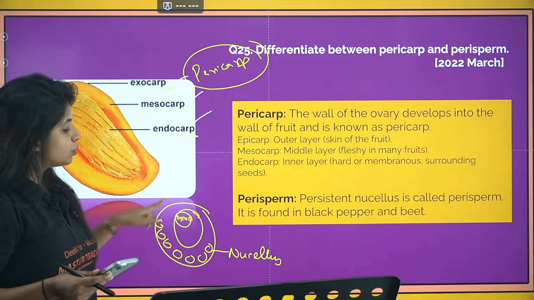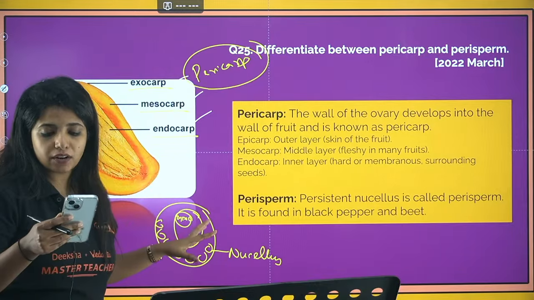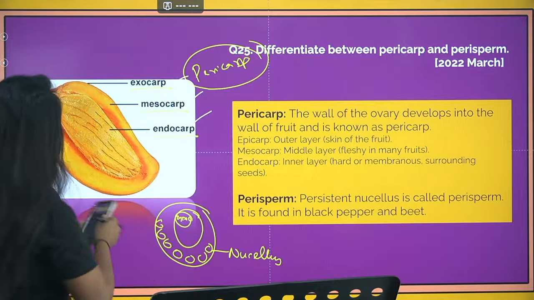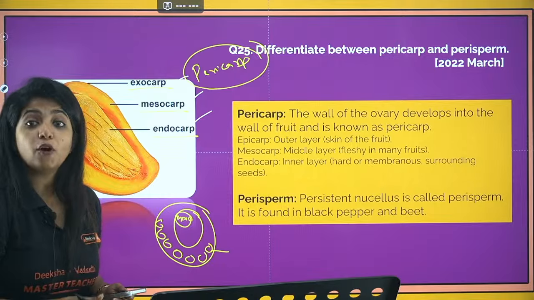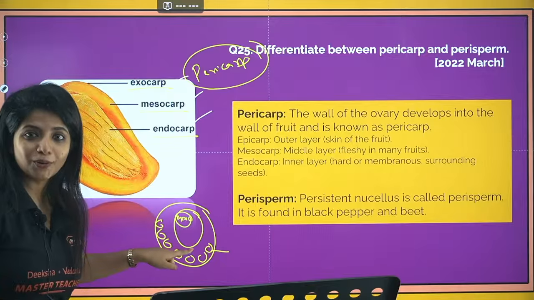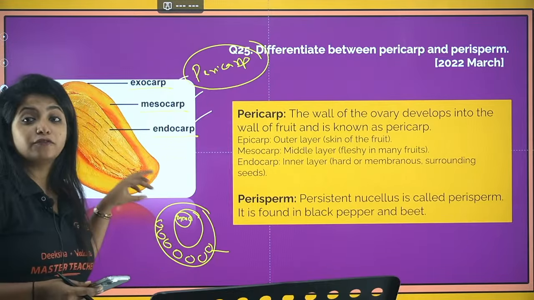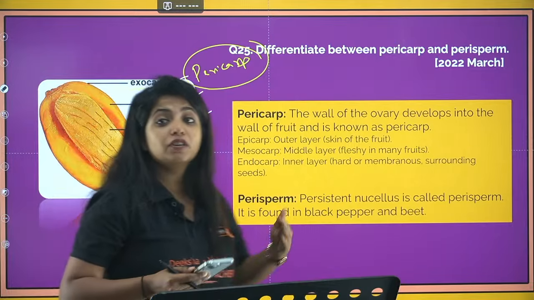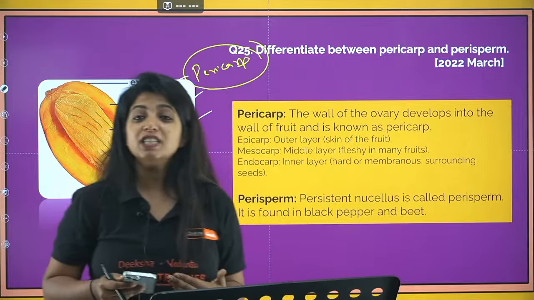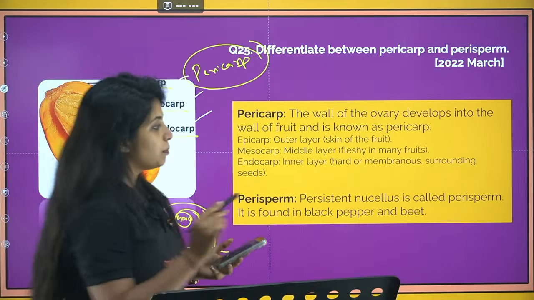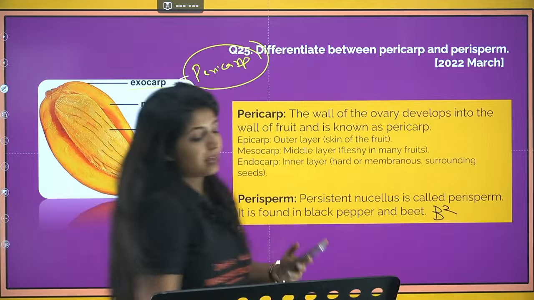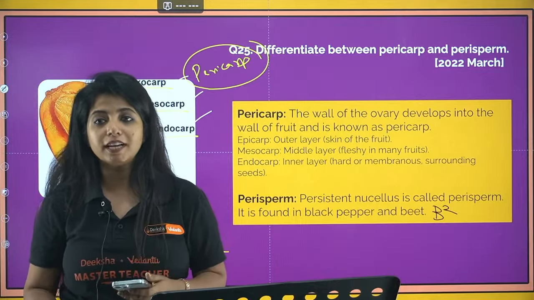Usually this nucellus degenerates. But sometimes this particular nucellus can stay back, for providing nourishment to the embryo. This layer of the cells of the nucellus which stays back for nourishing the embryo is known as perisperm. And you find it in two types of plants, both of them starting from B, which is why you can give B square as a thing.